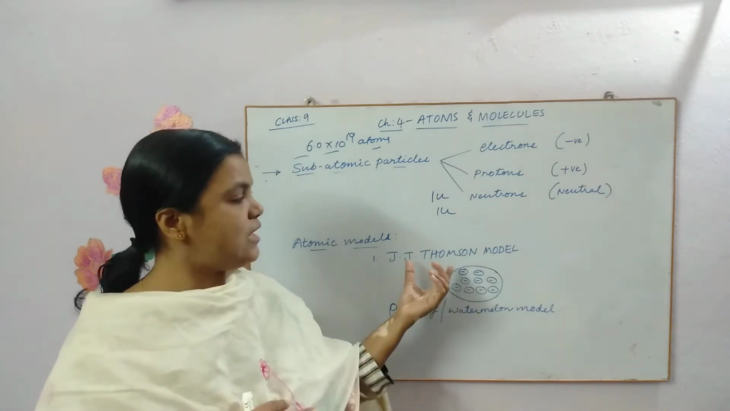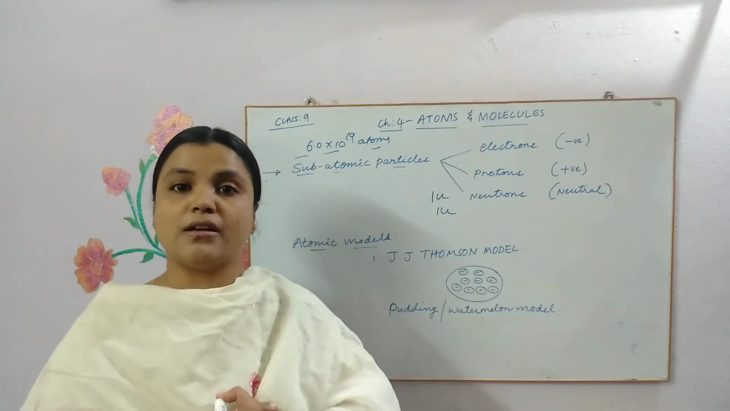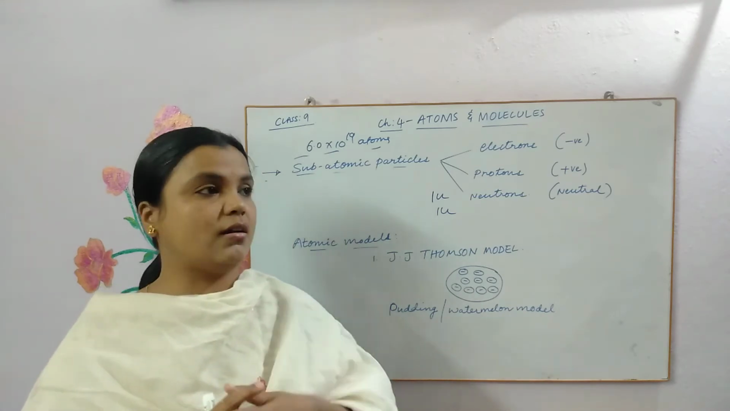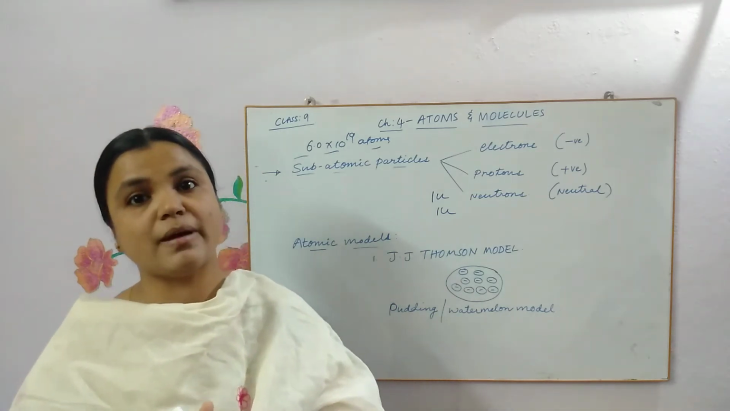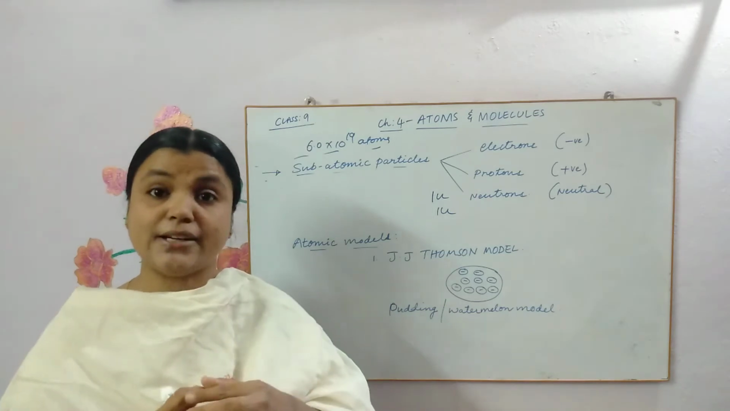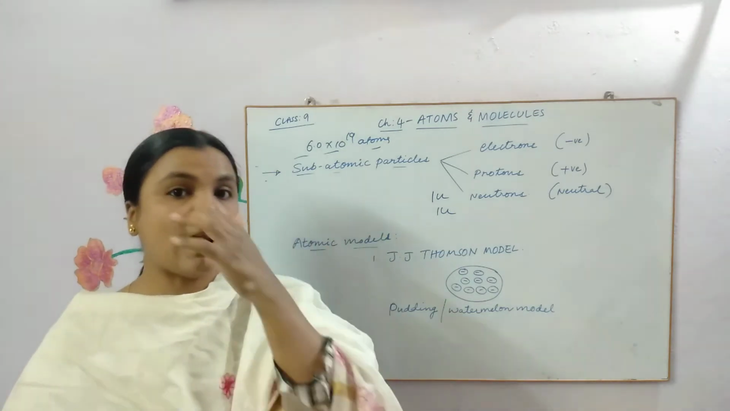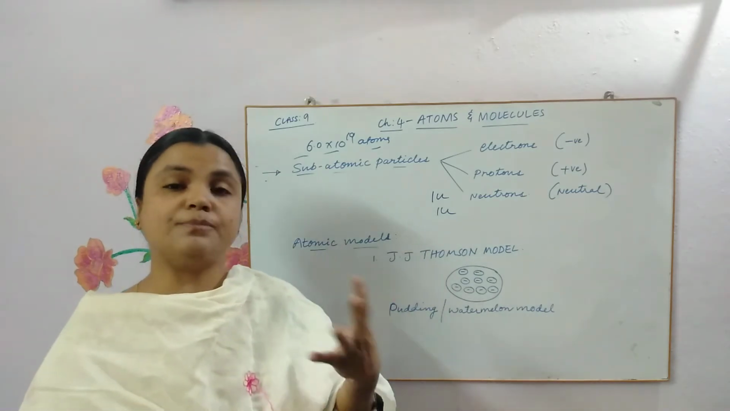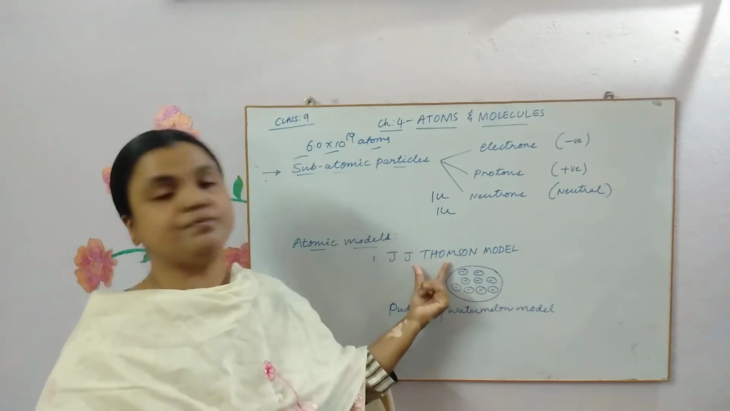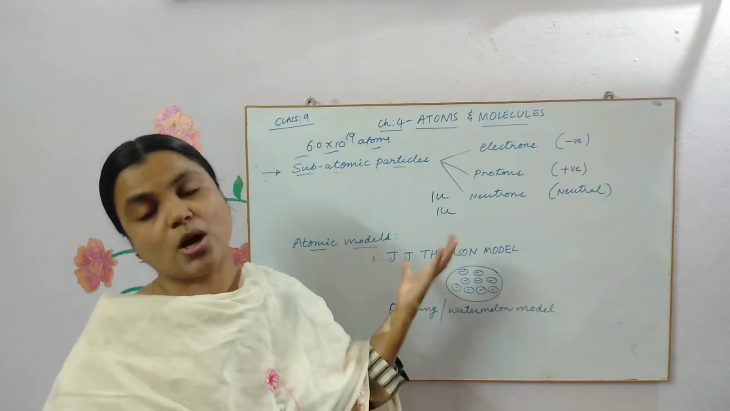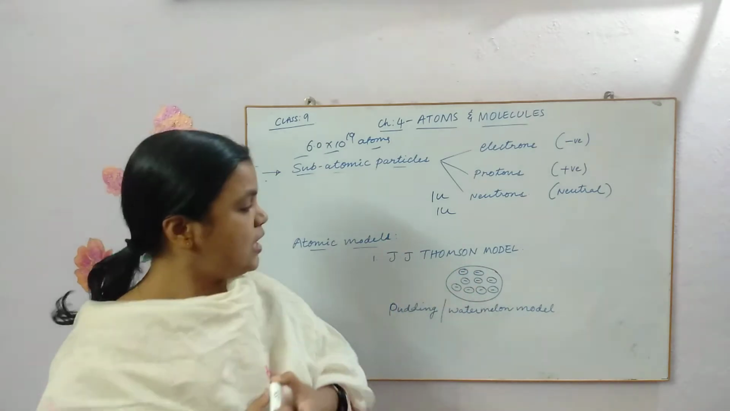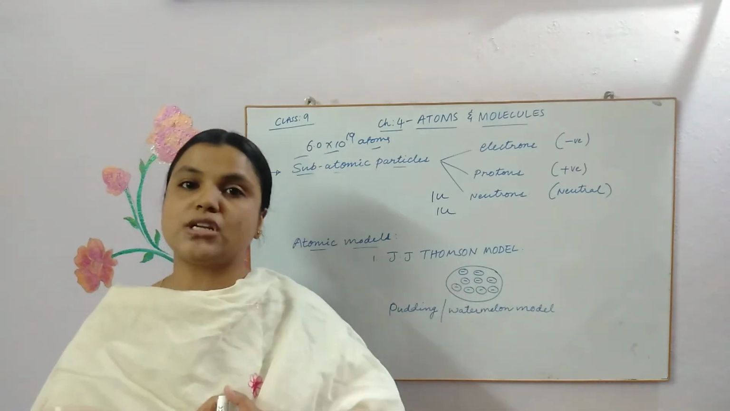So he is the one who has started a new stream of science, which is nothing but electricity and electronics, right? So electricity and electronics bloomed only after the discovery of electrons by J.J. Thomson. So he has actually proposed a model.